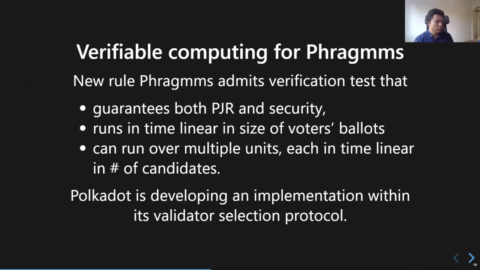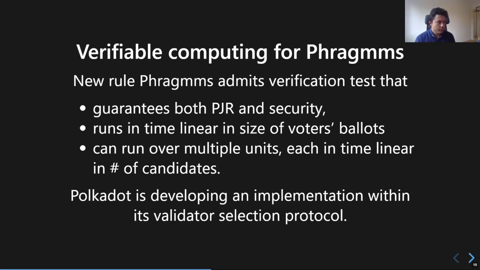We propose a new rule called FragMMS that admits a verification test that guarantees proportional justified representation, which, as I said, is one of the more sophisticated notions of proportional representation, and our notion of security, which I won't have time to define. But as I said, it looks at the problem the other way. Instead of caring about avoiding underrepresentation, we also care about avoiding overrepresentation. And we actually achieve guarantees on both sides for the first time. And this verification test runs in time linear in the size of the voters' ballots.